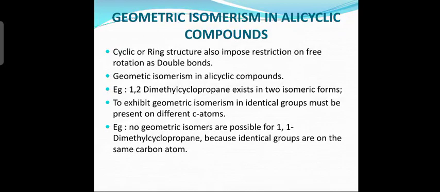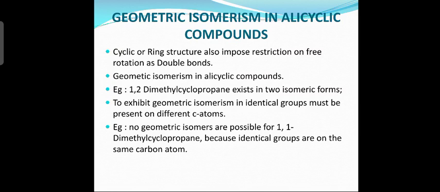Good morning, students. In the previous class we learnt about isomerism, the different types of isomerism, and then geometrical isomerism in alkenes. Hope you have all gone through the slides. Now today we will continue isomerism, that is geometrical isomerism in alicyclic compounds.